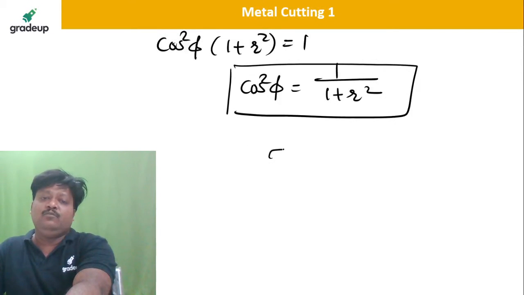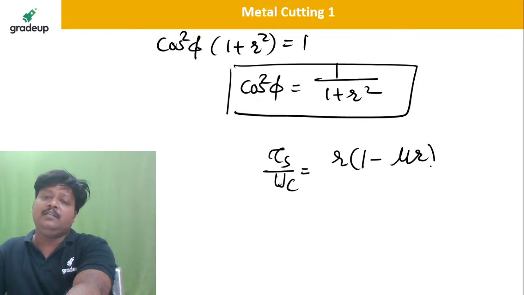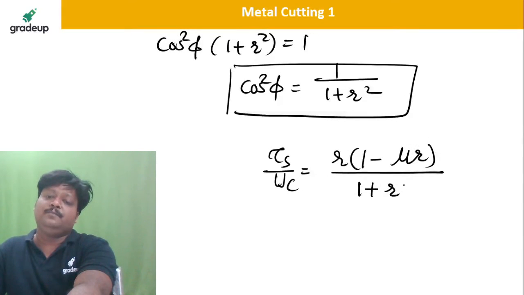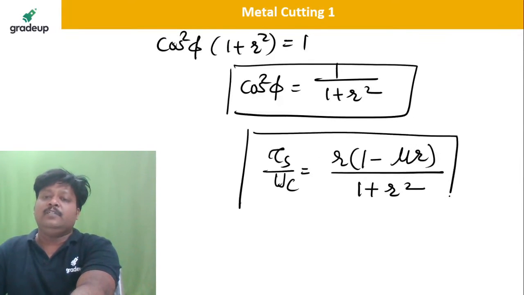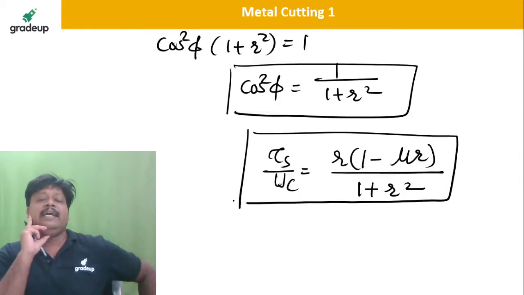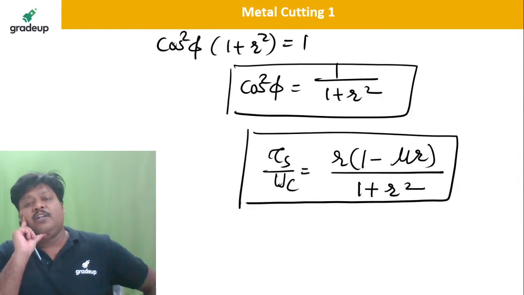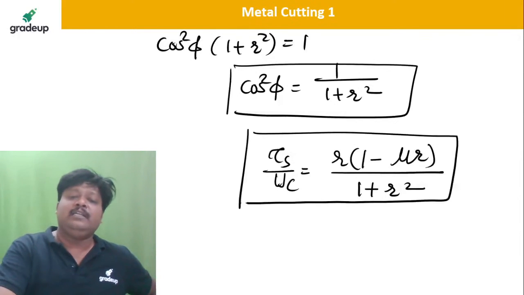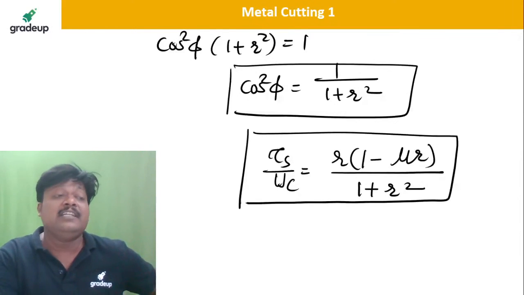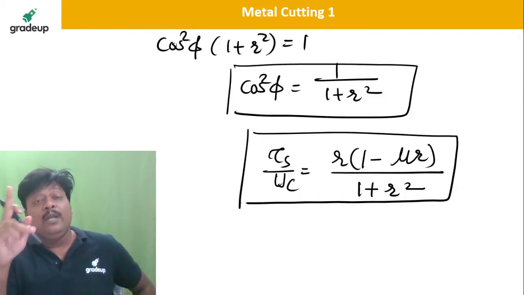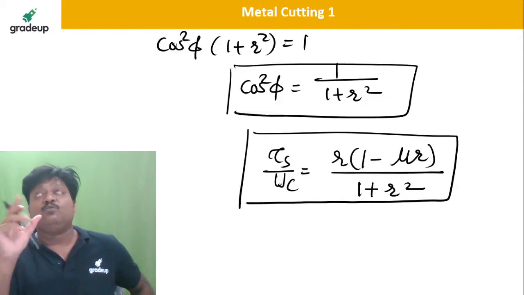Definitely you will get now tau s divided by UC is equal to R into bracket 1 minus mu R divided by cos square phi, which is 1 upon 1 plus R square. So tell me what is the answer? You got R into bracket 1 minus mu R divided by 1 plus R square. That is the ratio of the shear stress divided by specific cutting energy when in the machining operation you have the rake angle 0.